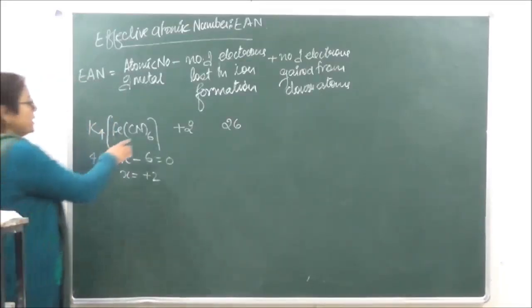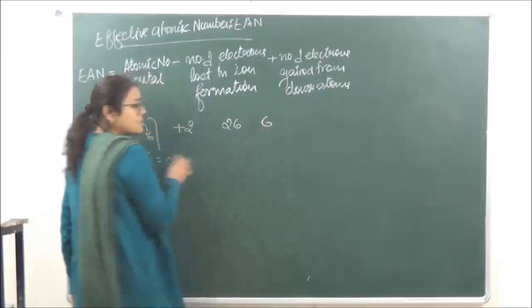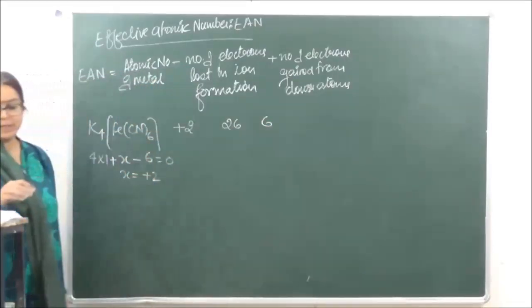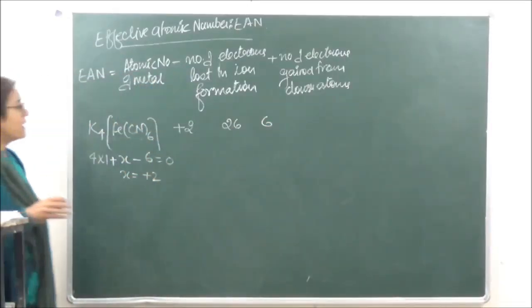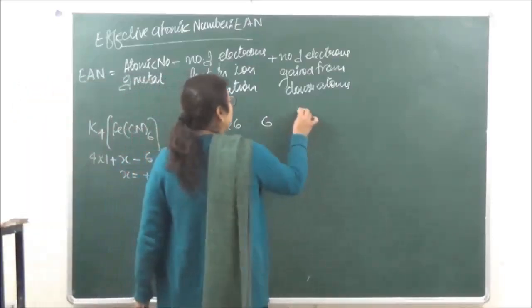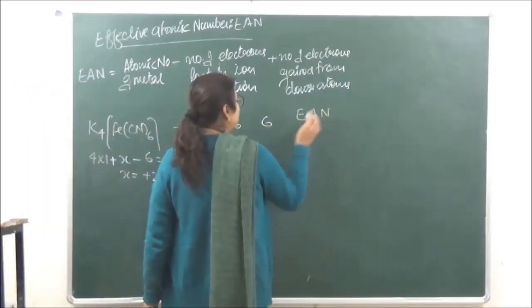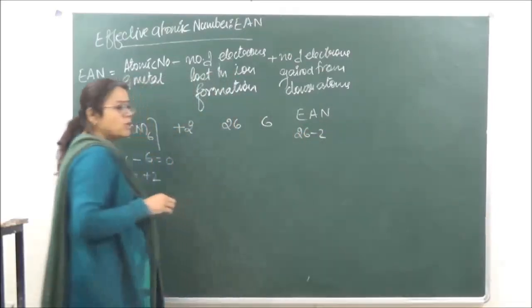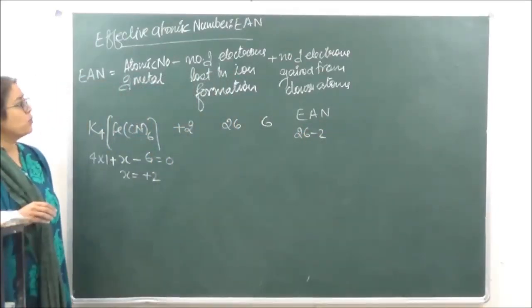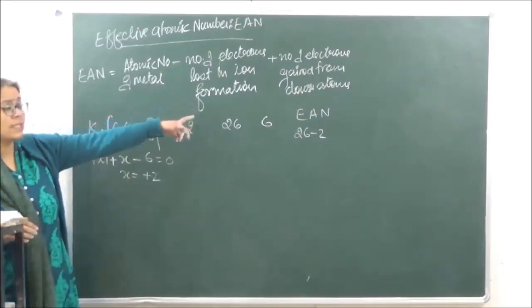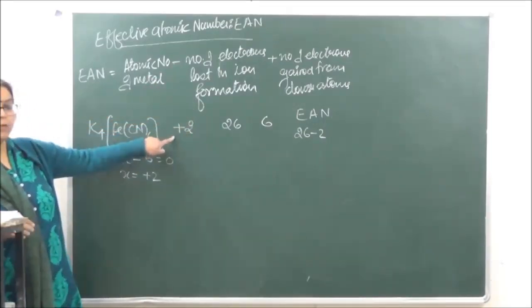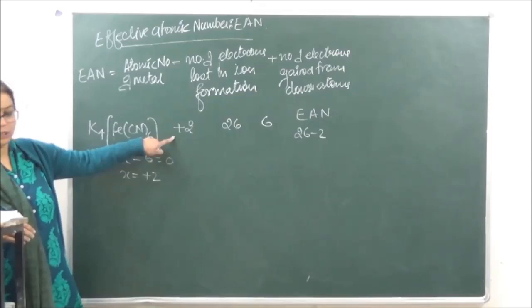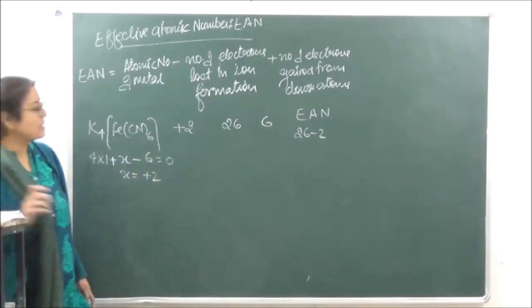Okay? What is the coordination number over here? 6. There are 6 cyano which are present. So how do you calculate the effective atomic number now? Effective atomic number will be equal to 26 minus 2. 26 minus the oxidation state, because 2 electrons is the number of electrons lost in ion formation. 2 electrons which are lost in ion formation. Okay? And plus